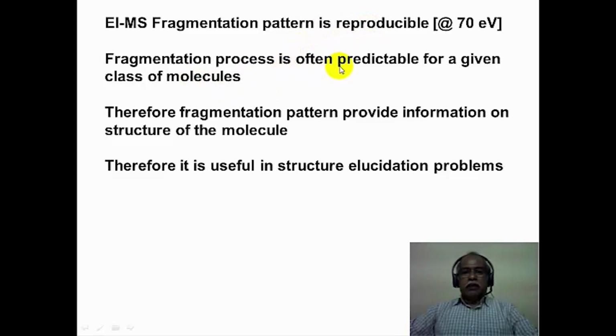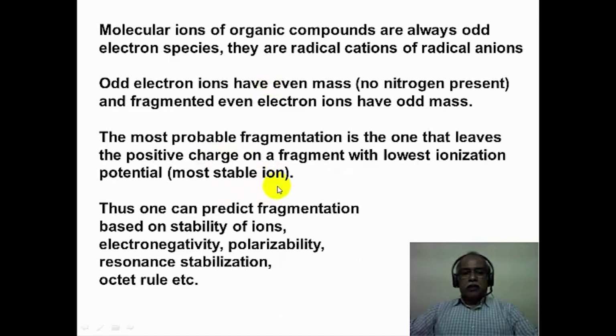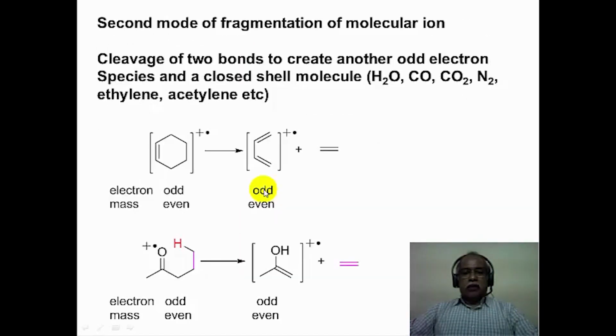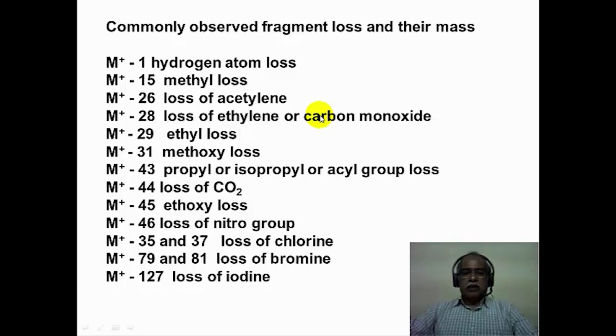Fragmentation process is often predictable for a given class of molecule. This is what is meant by the fact that the fragmentation takes place to produce the most stable cation and so on. This predictability is what is essential for the identification of the organic molecule based on pattern recognition. Therefore, this is useful in the structure elucidation problem. That is, the fragmentation pattern is useful in the structure elucidation problem.